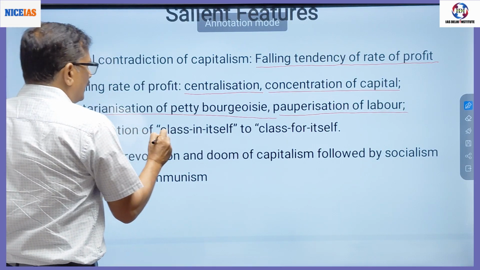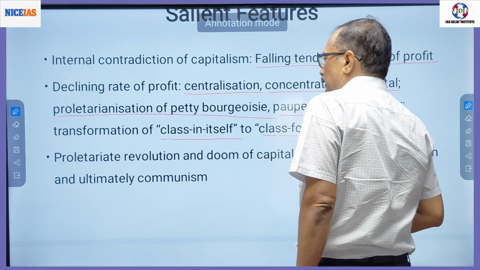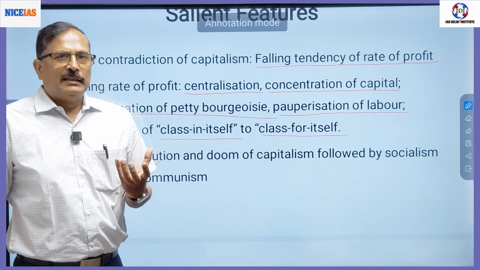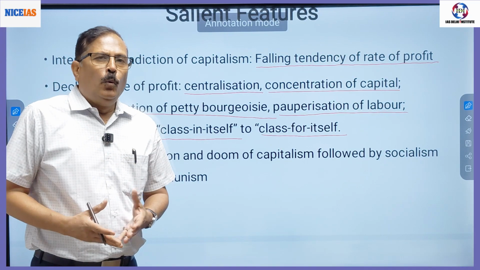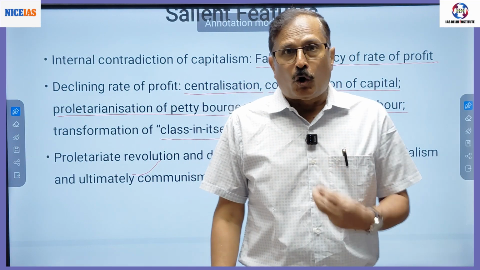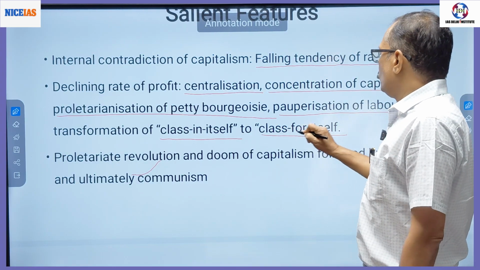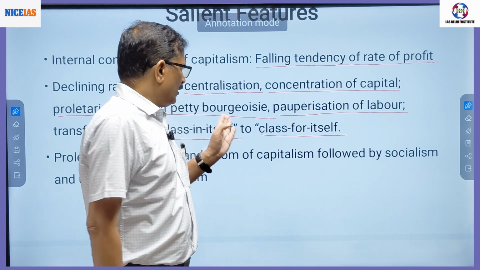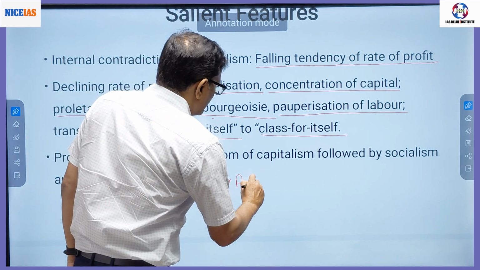And then what will happen? It leads to a change from class in itself to class for itself. Class in itself means there is no unity among the working class. They are not aware of their plight, the cause of their plight. In this situation there is a false consciousness.